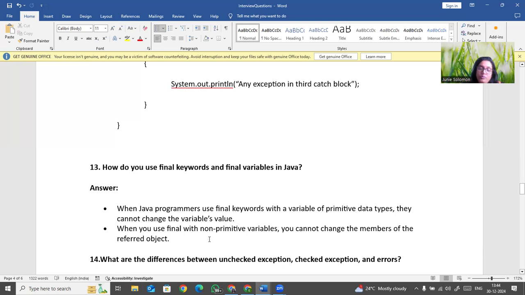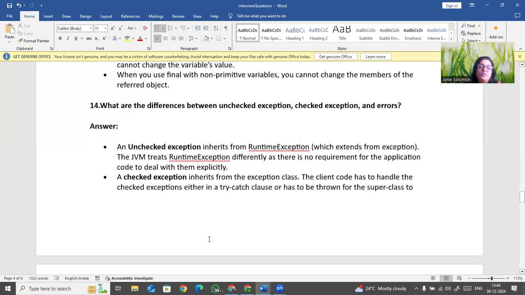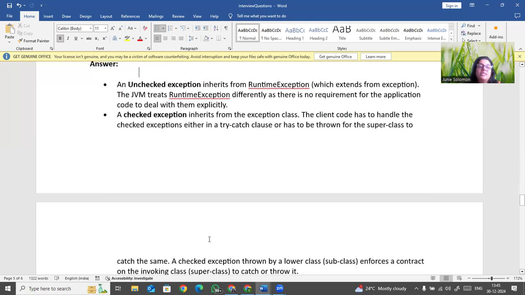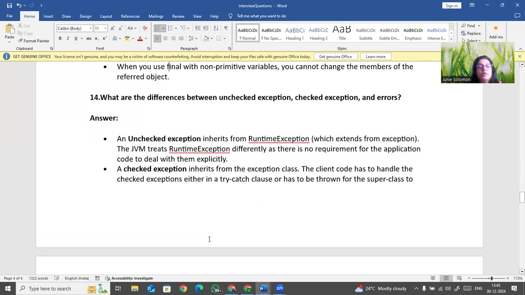Okay. So now the next question is what is the difference between checked and unchecked exceptions? The words themselves you can understand. An unchecked exception is an exception that comes at runtime, from the runtime exception class. We cannot check it, it can happen anytime, right?